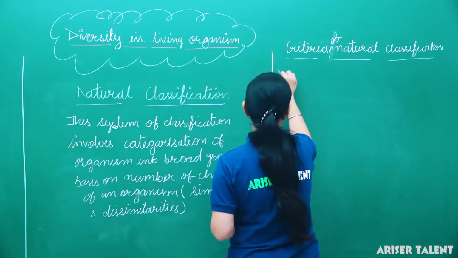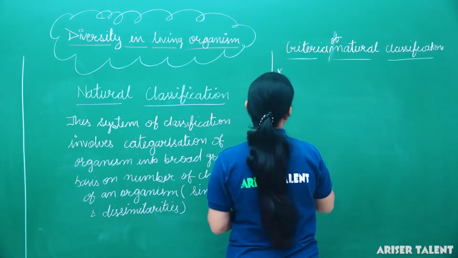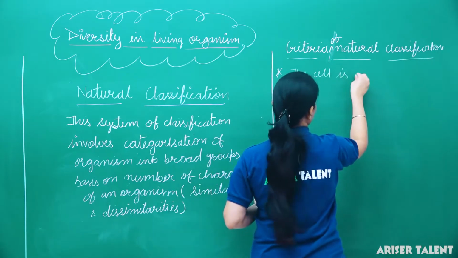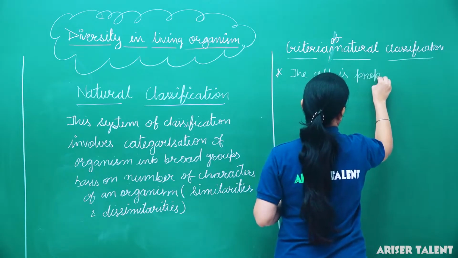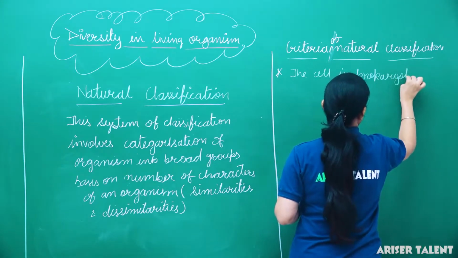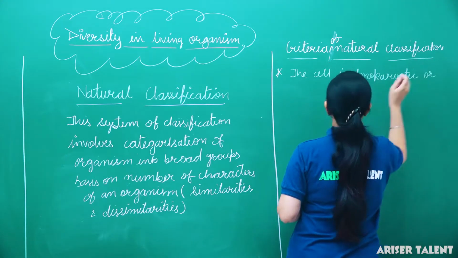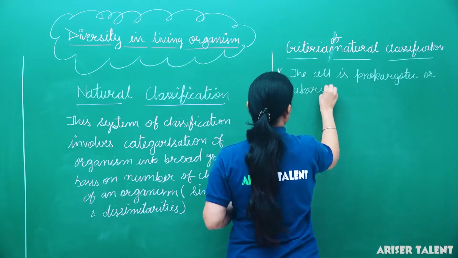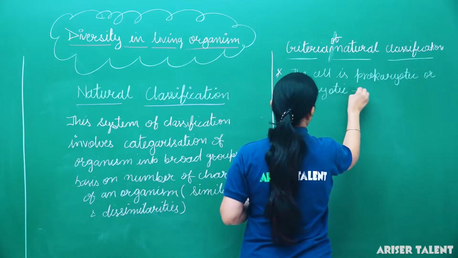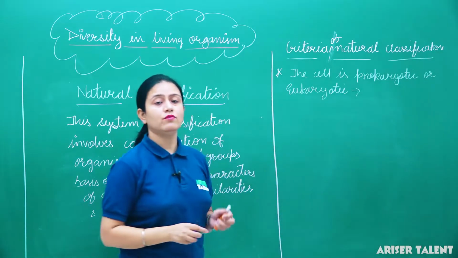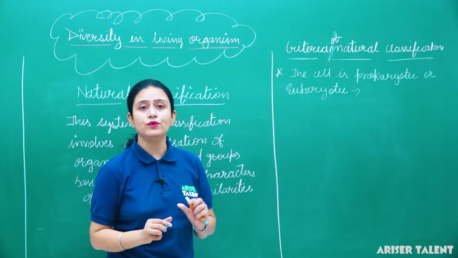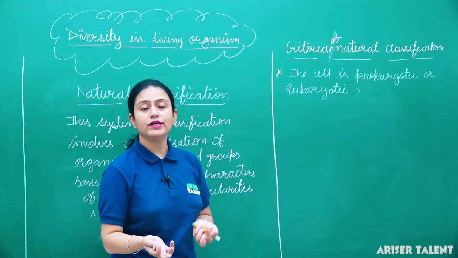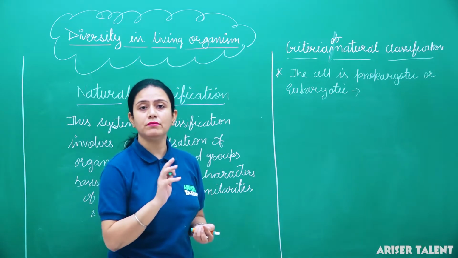They were whether the cell is prokaryotic or eukaryotic. Okay, this was the first criteria. Prokaryotic cell means it does not have a well defined nucleus and it does not have membrane bound cell organelles.